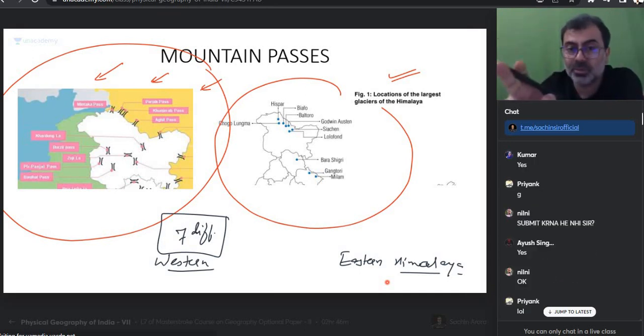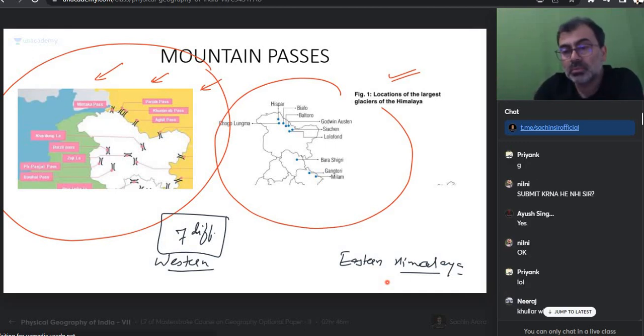But I will start the class tomorrow with a discussion on the difference between Western and Eastern Himalayas. So bring your 7 points. You can put that when I request. You can put that snapshot here also.